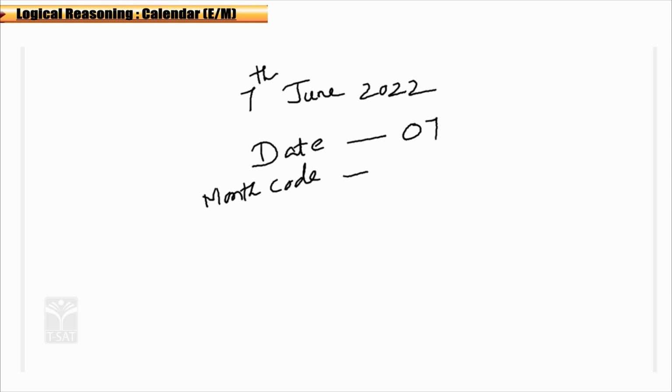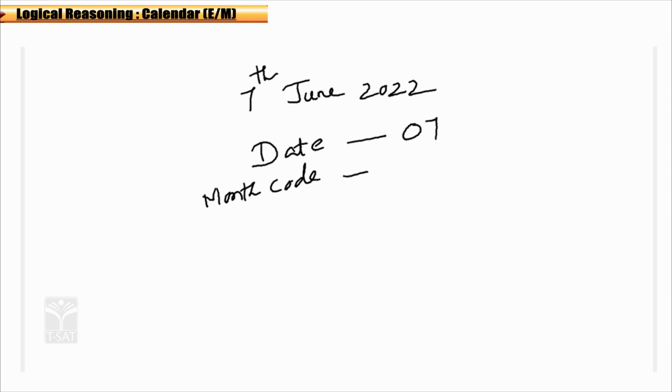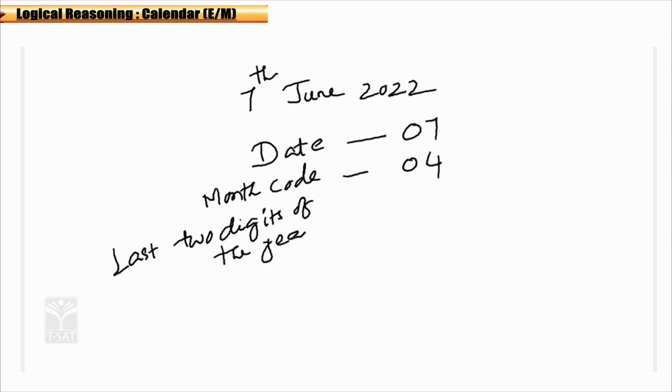Next, after writing the date, write the month code. June, we will check what is the June code. See it, 4, correct? Okay. So, now we will add the month code 04. Clear? Okay. Now, the last 2 digits of the year. What are the last 2 digits of the year? 22.